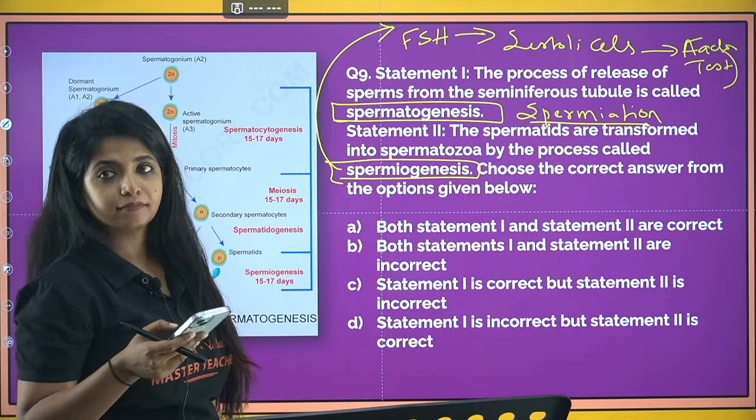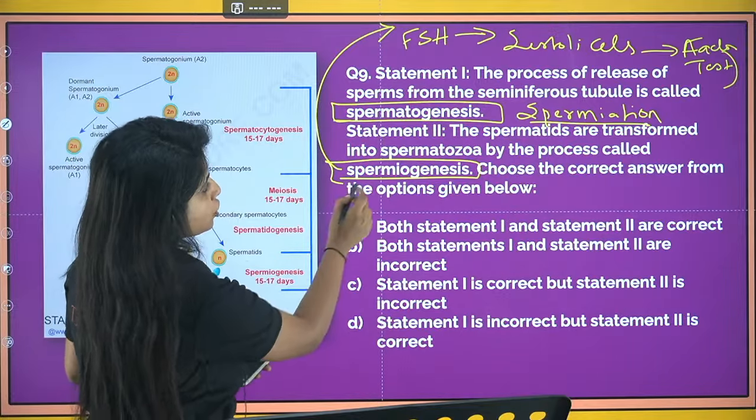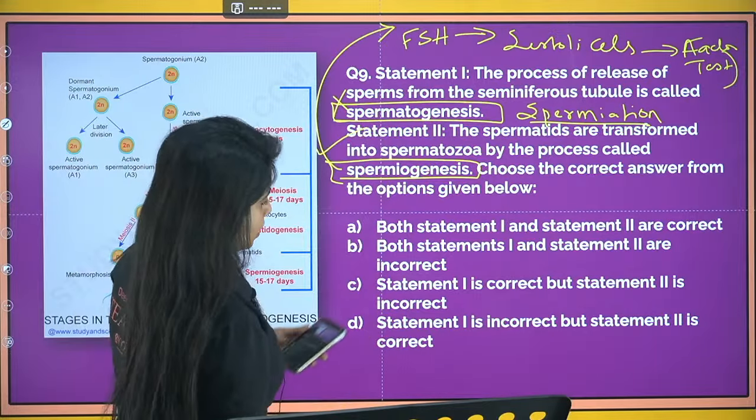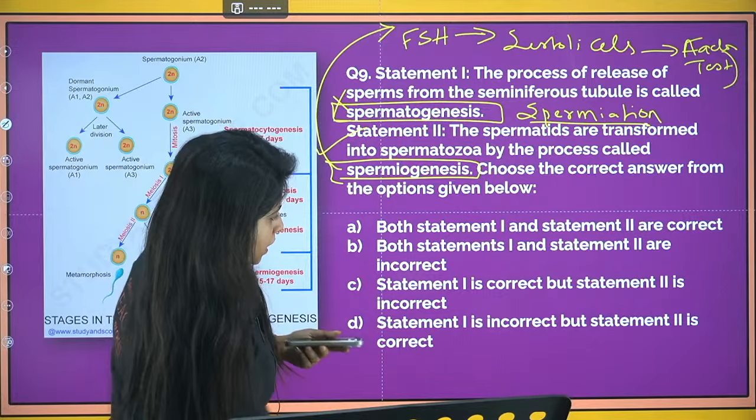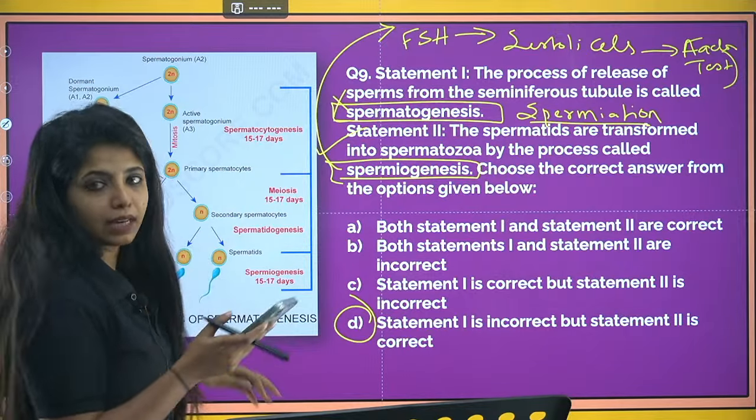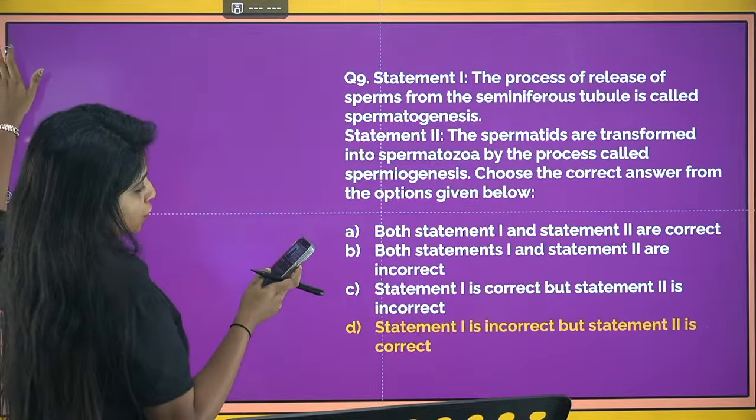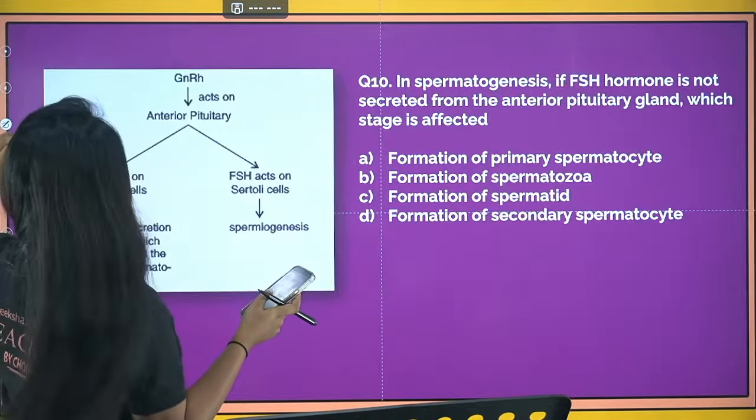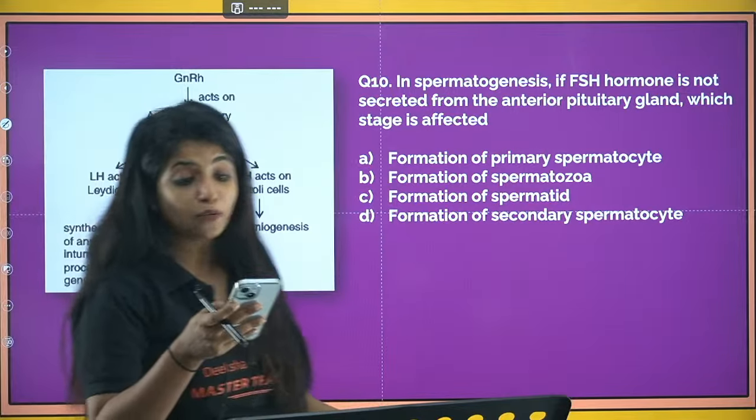Okay, fine. So for this question, A is wrong, B is correct. So technically speaking, D is the answer. Statement 1 is incorrect, but statement 2 is correct. Those of you who got the wrong answer, no issues at all. I hope now you know the answer, right?